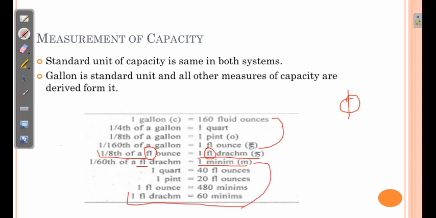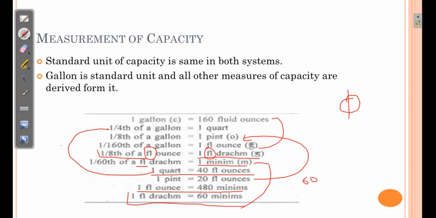Similarly, 1 quart is equivalent to 40 fluid ounce, as studied over here. Then 1 pint is equivalent to 20 ounce, as discussed over here. And 1 fluid ounce is equivalent to 480 minims, because 1 fluid ounce is equivalent to 8 drams, and 1 fluid dram is equivalent to 60 minims. So 60 multiplied by 8 comes to 480. So 1 fluid ounce is equivalent to 480 minims.